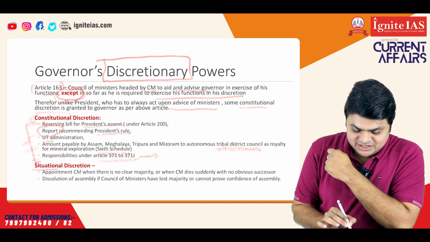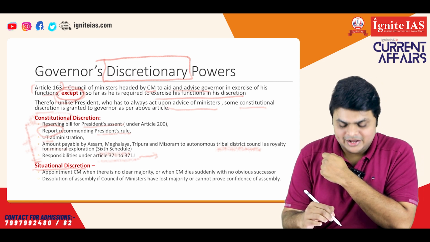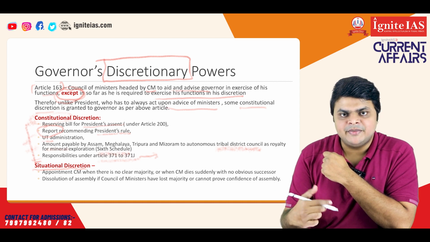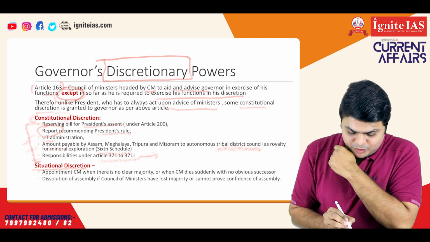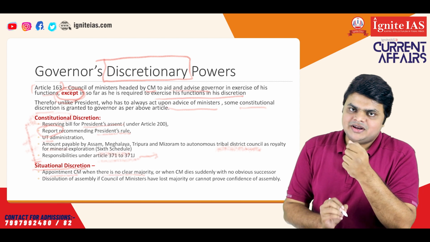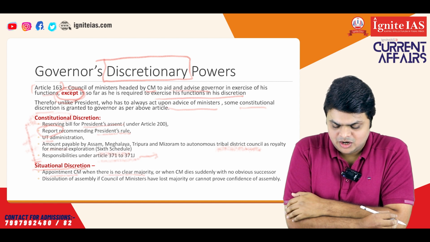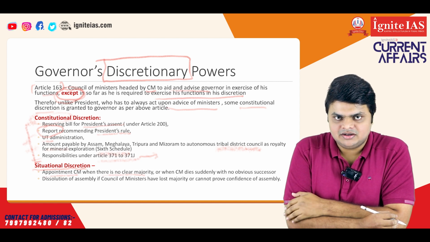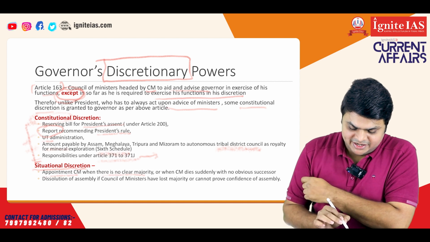Now, there are also some situational discretions. These are not mentioned in the constitution, but as per parliamentary convention, or as the situation may arise, the governor will be required to exercise his discretion. Now, first is the appointment of the Chief Minister when there is no clear majority. For example, after the elections are held in a state legislature and no party has a clear majority, a governor can exercise his discretion. He may call upon the largest party to form a government and may give certain time to prove its confidence on the floor of the assembly. So, that is where he can exercise his discretion.